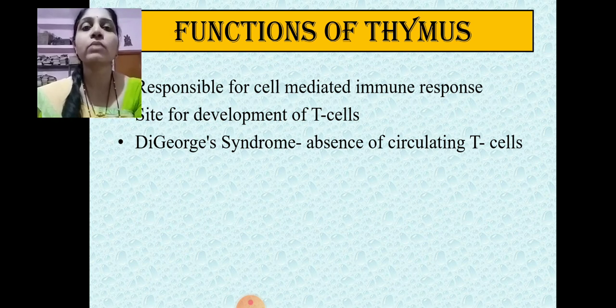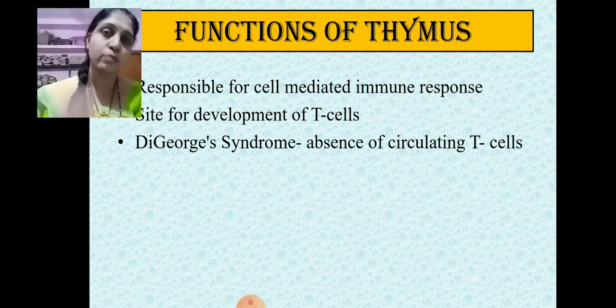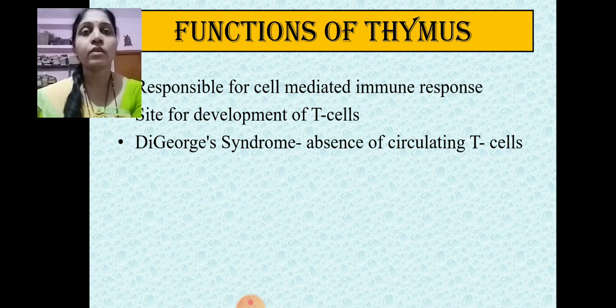Now the functions of the thymus. The main function of the thymus, which is the most important primary lymphoid organ, is that it is responsible for giving the cell mediated immune response, which is given in the form of the T lymphocytic cells. Again, it is the site for the development of T cells. As we have discussed earlier, the primary development of the T lymphocytes is completely carried out within the thymus.